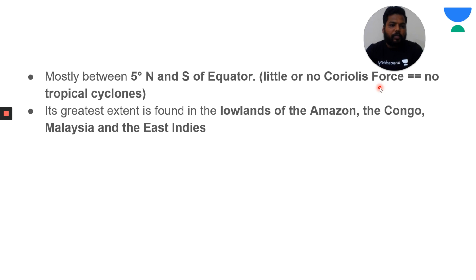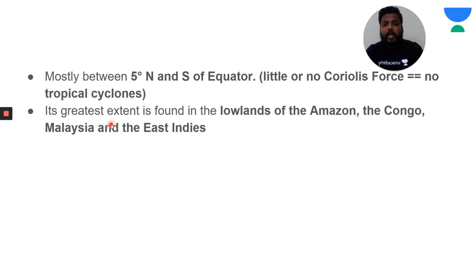So if Coriolis force is not present, cyclonic formation doesn't happen, because cyclonic formation is a closed air circulation. For that to happen, Coriolis force impact has to be there. Hence near the equatorial region, we don't have Coriolis force. Near the poles, the Coriolis force is maximum. From the equator towards the poles, the Coriolis force increases. So near the equatorial region, there is no Coriolis force, and no tropical cyclones happen in this region.